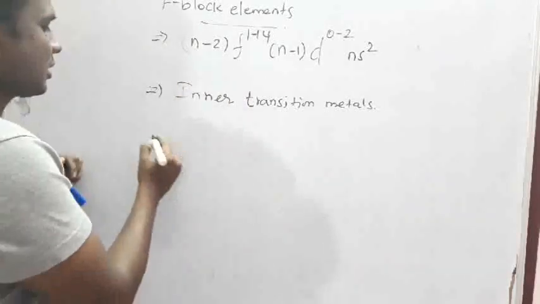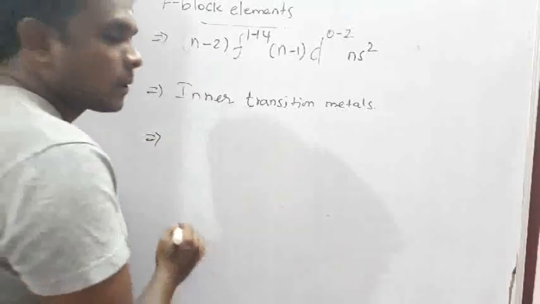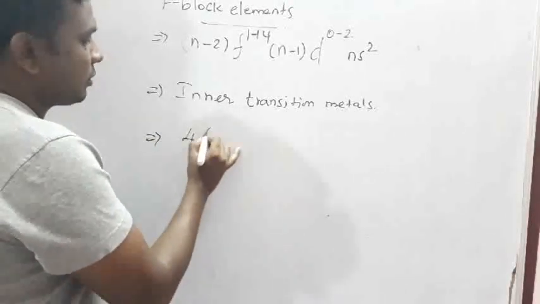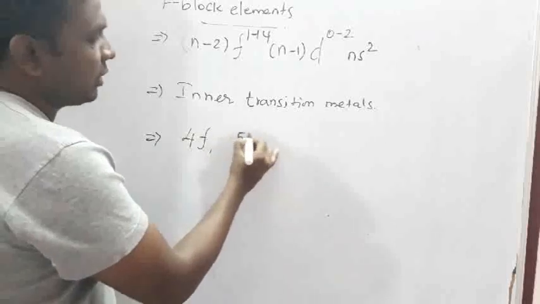F block contains two series of elements: one is 4f, another is 5f.